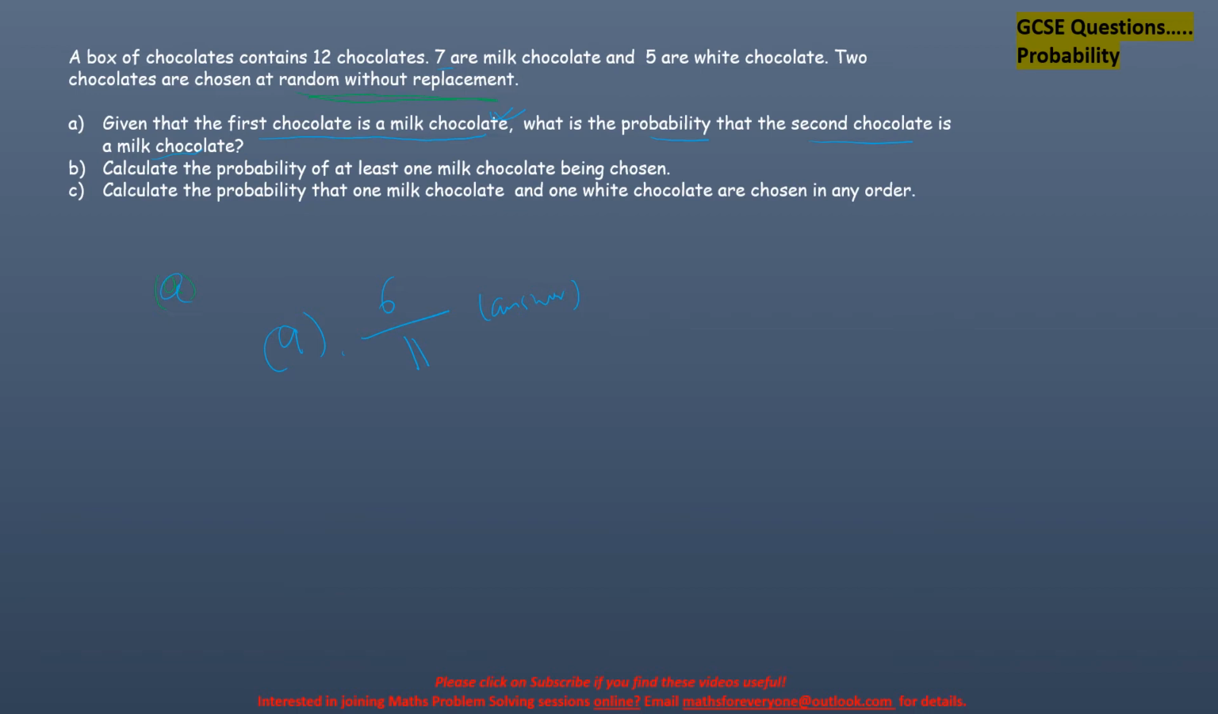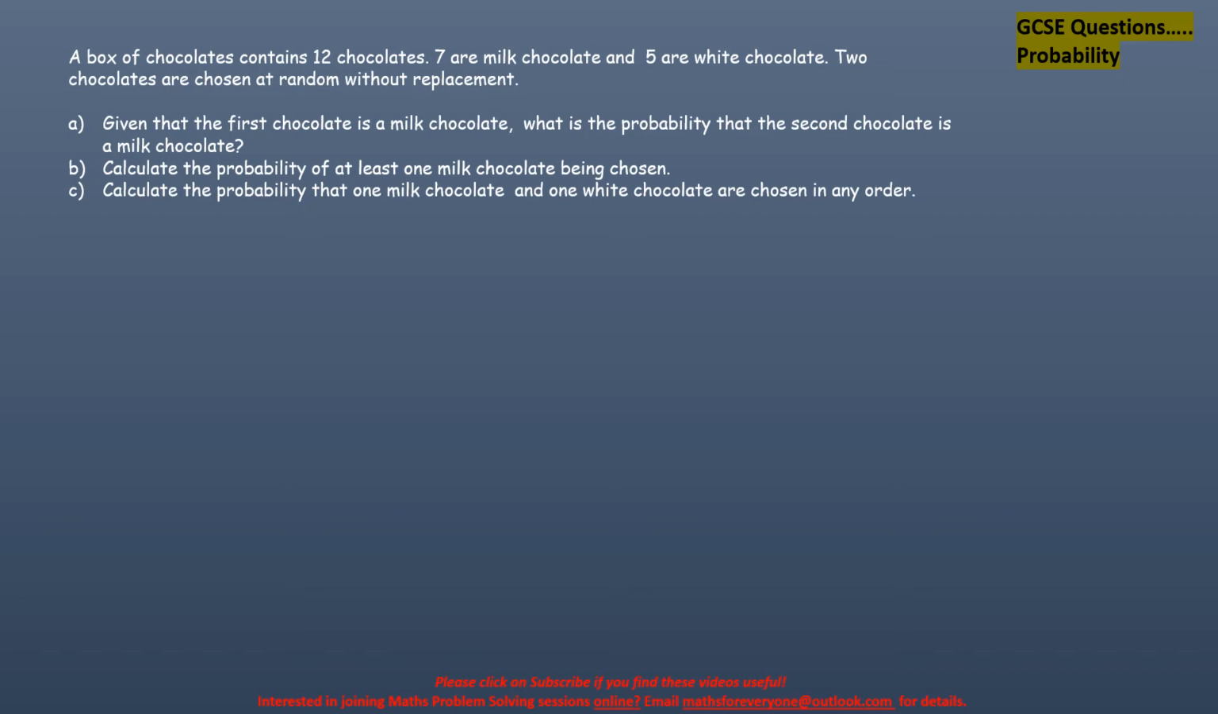The next one is asking us, let me just clean this. I've done it in a better way in a following slide, so it's very clear. The working is explained very clearly. So calculate the probability of at least 1 milk chocolate being chosen.